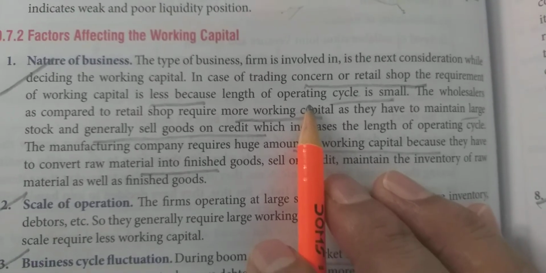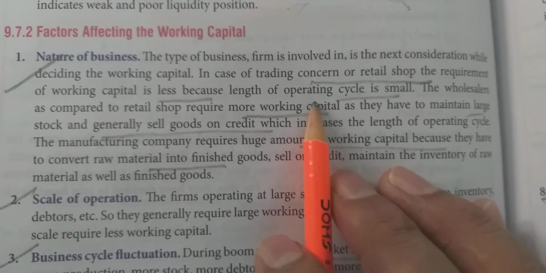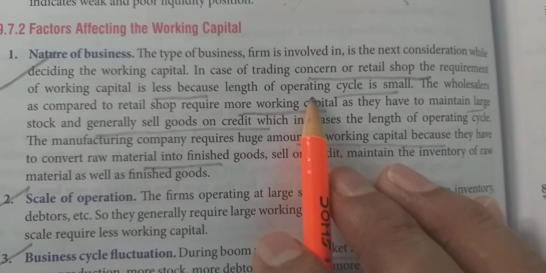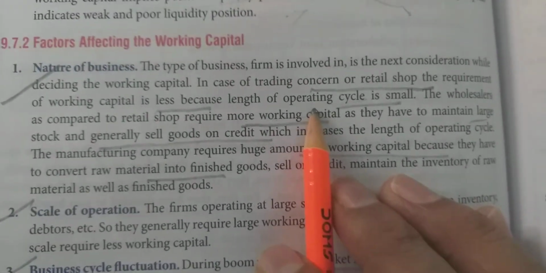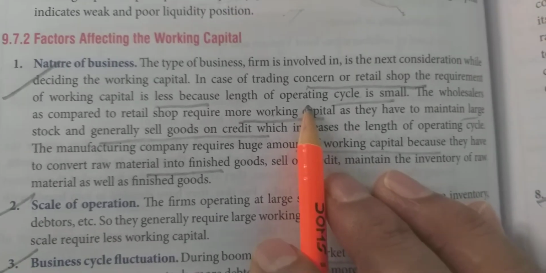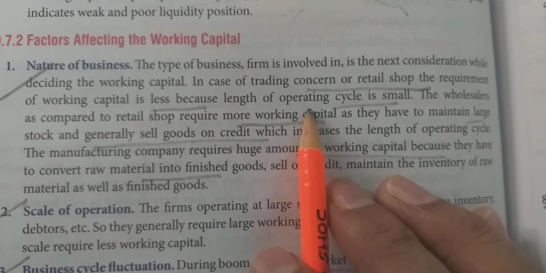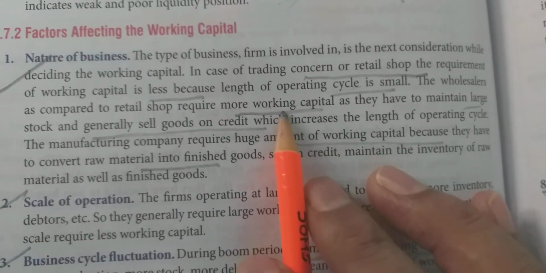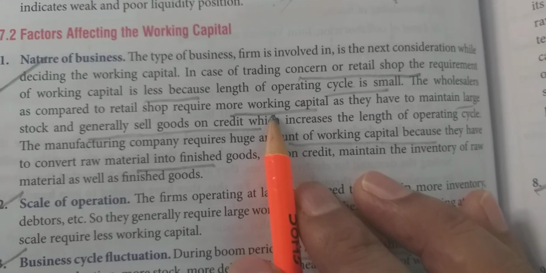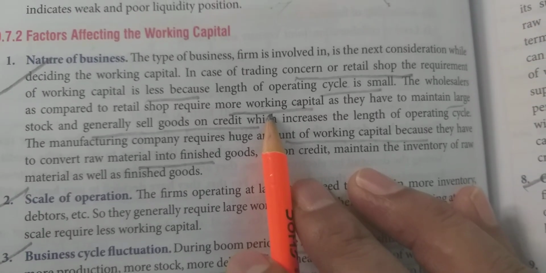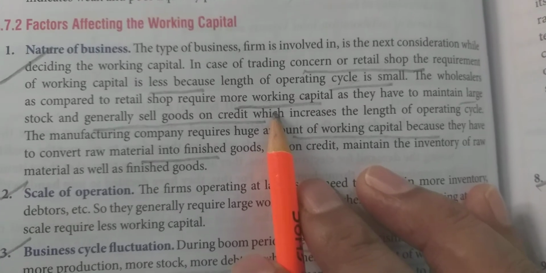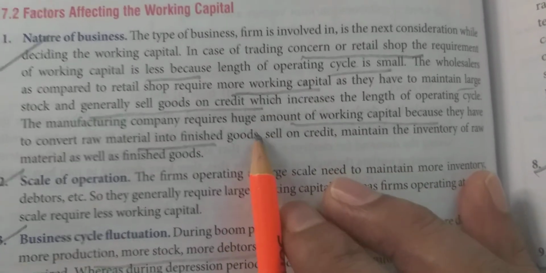Operating cycle means purchasing the goods, selling the goods to the customer, and getting the cash from the customer. In retail business or small businesses, this operating cycle is small, so the need of working capital will be less. In wholesale business, more capital is required, and the businessman has to create more stock. Normally goods might be sold on credit. In that case, the requirement of working capital in wholesale business will be more.